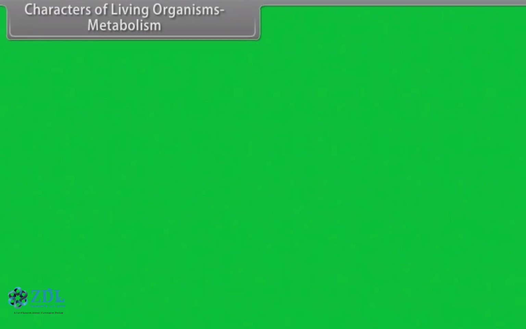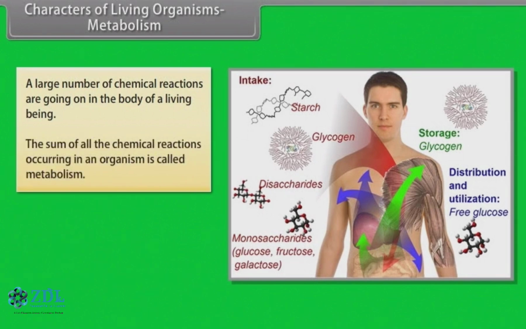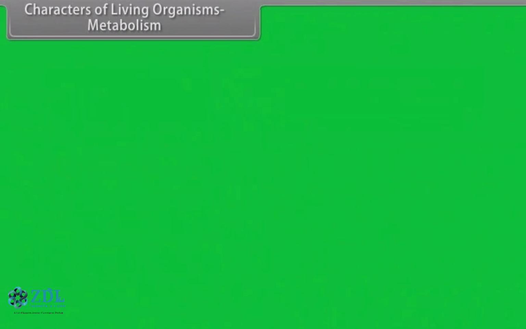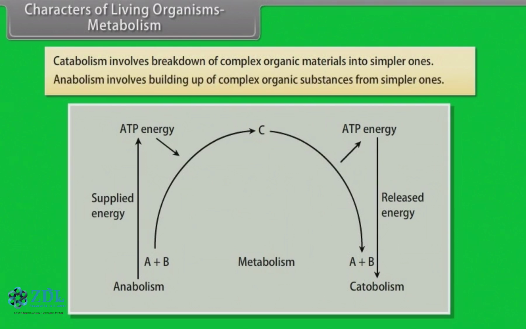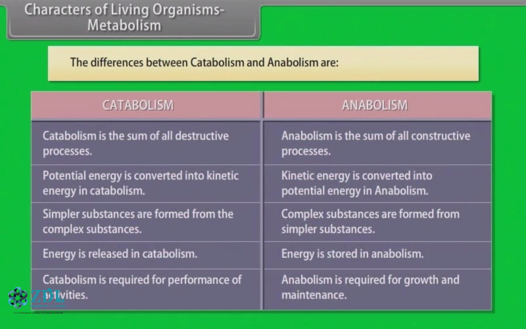Characters of living organisms. Metabolism. A large number of chemical reactions are going on in the body of a living being. The sum of all the chemical reactions occurring in an organism is called metabolism. Metabolism has two main types, catabolism and anabolism. Catabolism involves breakdown of complex organic materials into simpler ones. Anabolism involves building up of complex organic substances from simpler ones. The differences between catabolism and anabolism are: